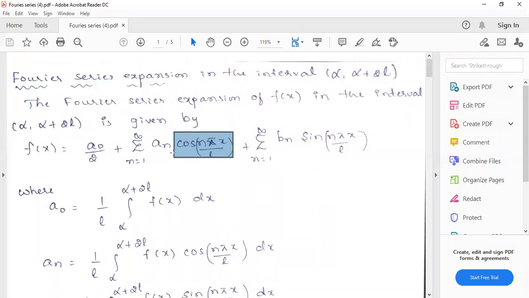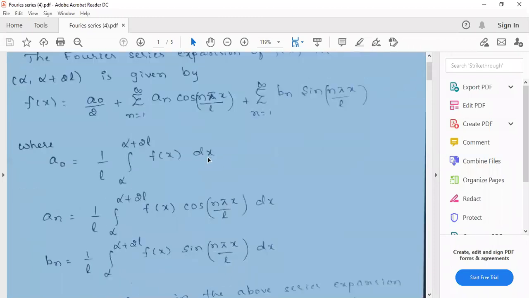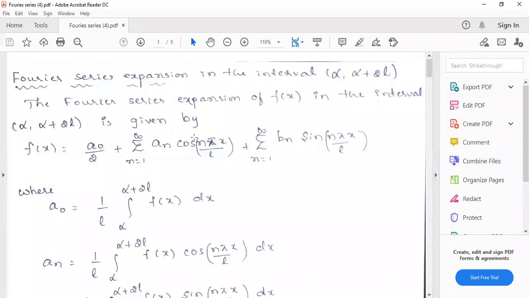So just keep it in your mind: for the interval alpha to alpha plus 2l, it will be cos n pi x by l. How can we remember this? If you put L equals pi, it will once again become 0 to 2 pi, and you will get that. So you can connect them like that. So cos of n pi x by L and sin of n pi x by L are the only two major differences in the interval alpha to alpha plus 2L. Here L is nothing but some unknown constant.